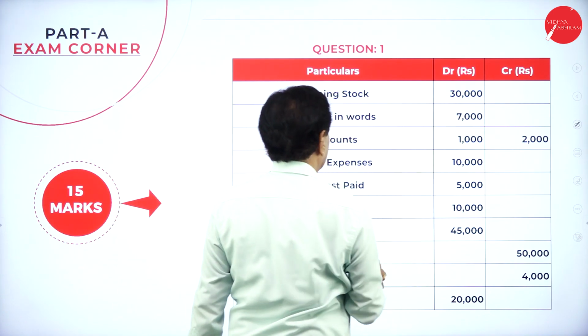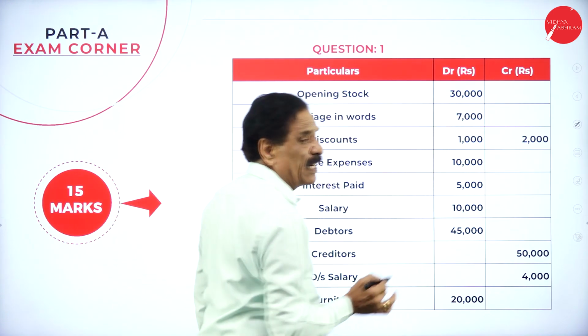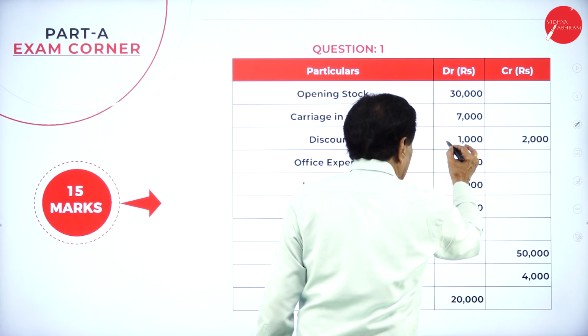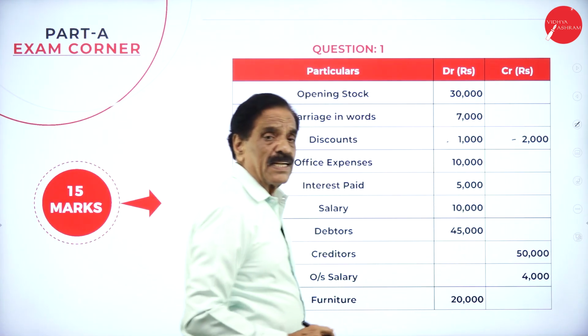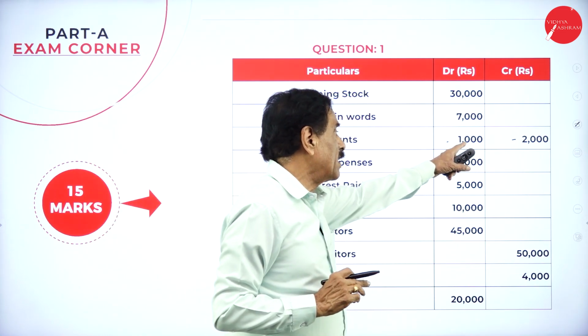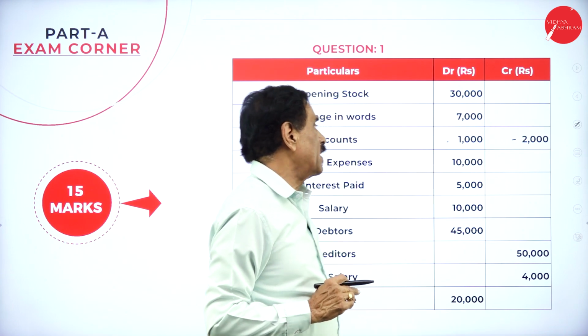Opening stock comes in the trading account, carriage inward comes in the trading account, goods coming in comes in the trading account. Discount: debit side means allowed, credit side means received. Debit side allowed, credit side received. So it will come in the P&L account debit side or P&L account credit side.